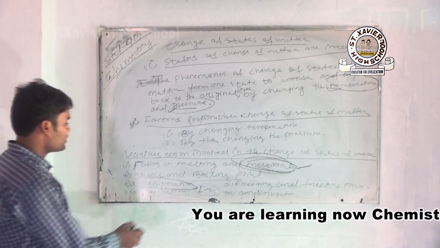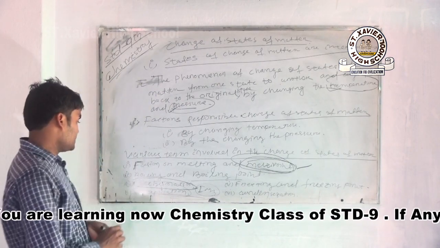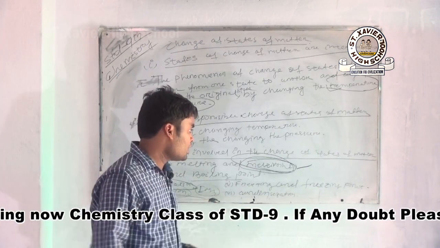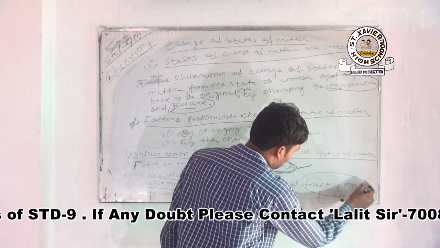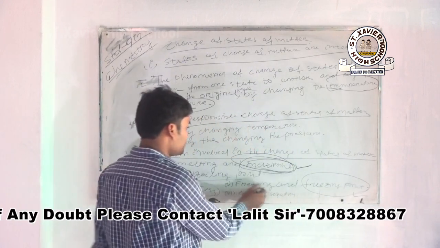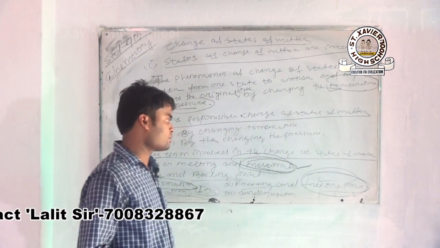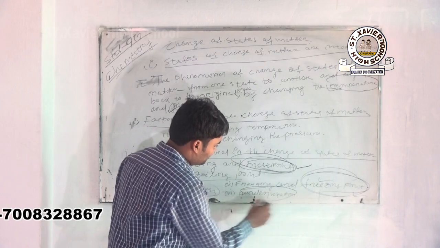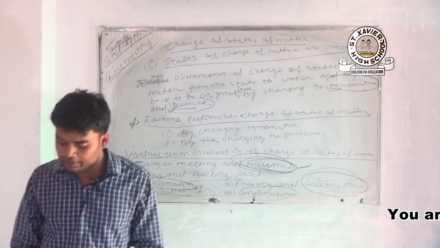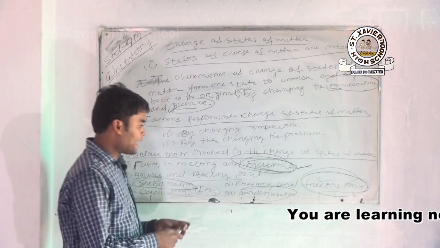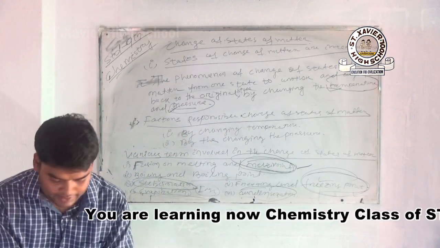The evaporation process means when the liquid evaporates and starts to become vapor. This is the evaporation process. Next is your freezing: when the liquid cools at a particular temperature, it is converted into solid, that is your freezing. Next is your condensation. Condensation is the last, very important one for you: the process of conversion of matter from its gaseous state to liquid. When the gas condenses, it forms liquid, that is your condensation process.